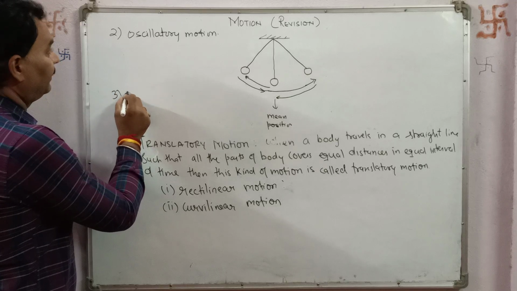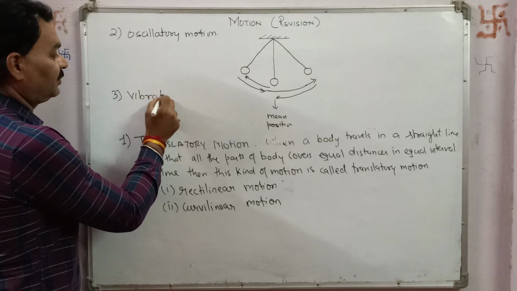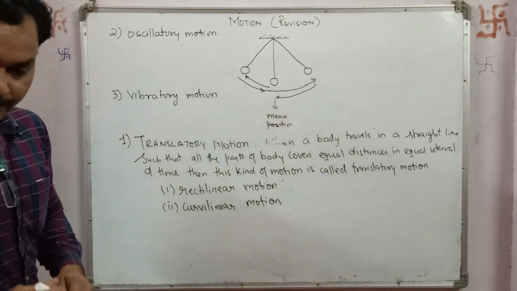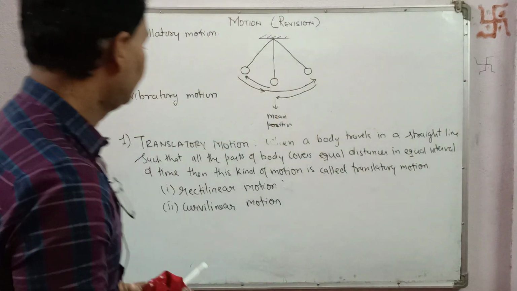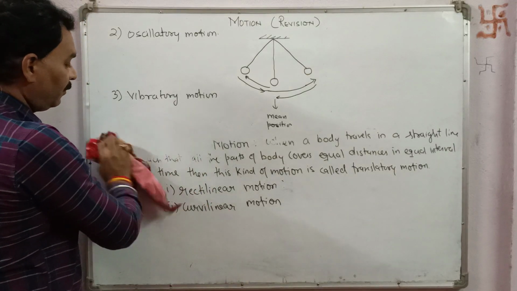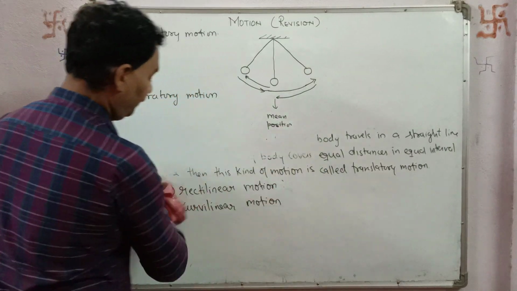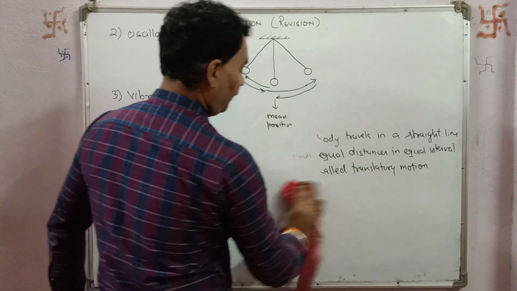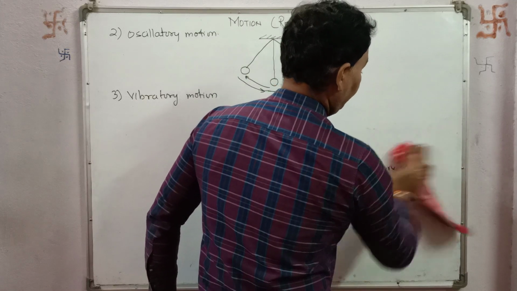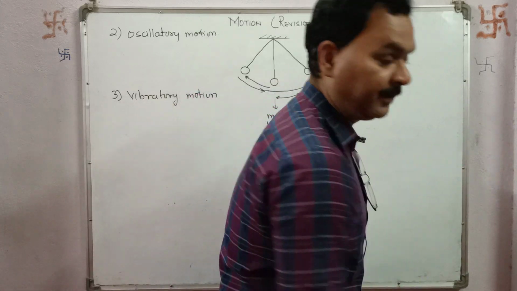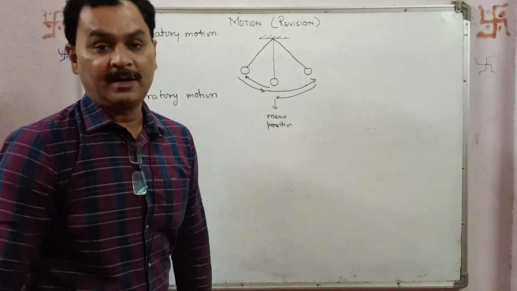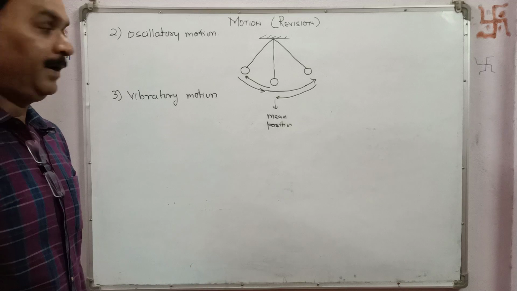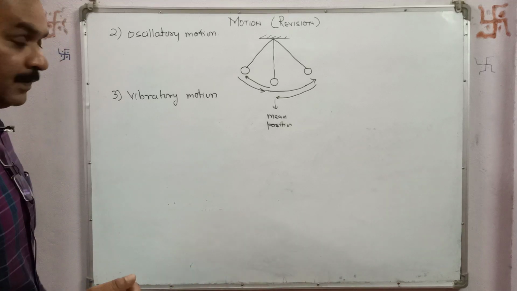Then vibratory motion. When a body moves up and down from its mean position, that kind of motion is called vibratory motion. Say, if you have a drum and you beat it with a stick, the skin of the drum starts vibrating and a sound is heard.